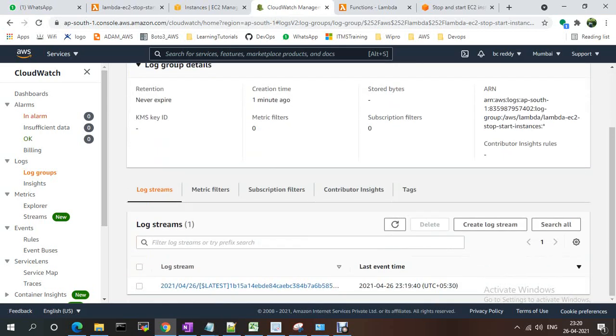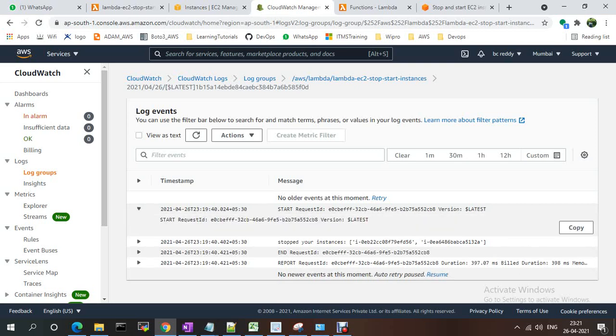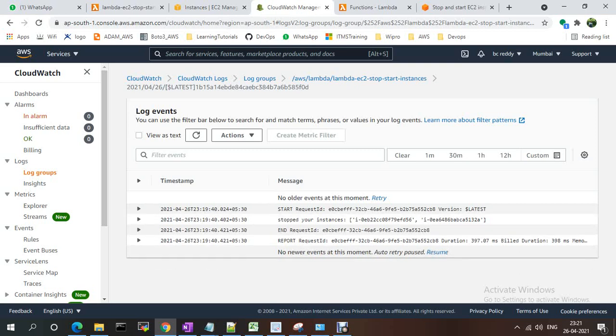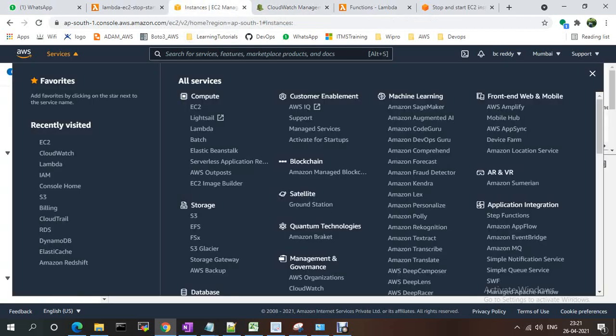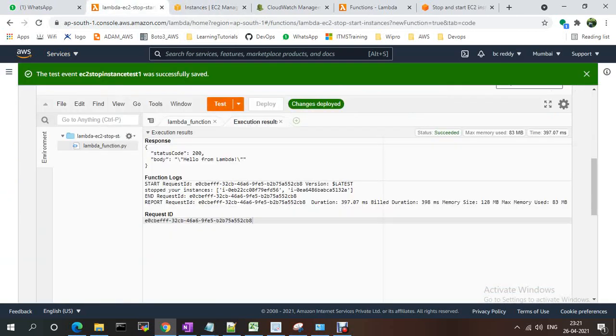If you go here, this one was just created at 21:04. You are able to see the logs also. This is the start request ID, stopped your instances, end request. We can see it like this. So now the servers are stopped, right? I just triggered this Lambda function, tested from Lambda.